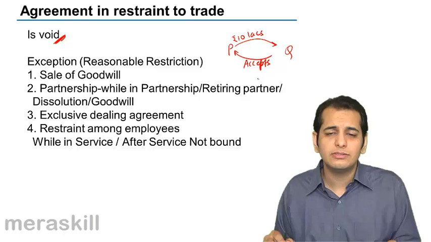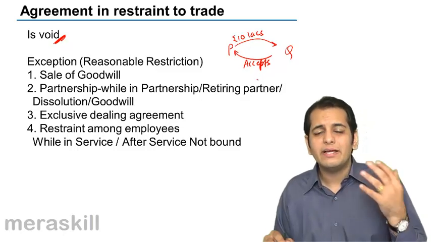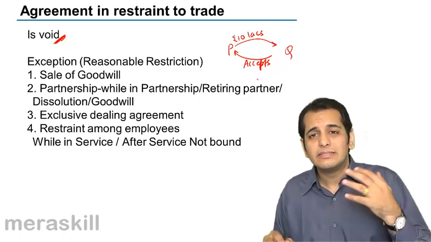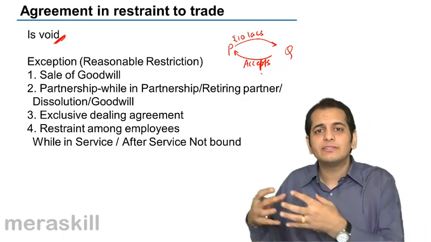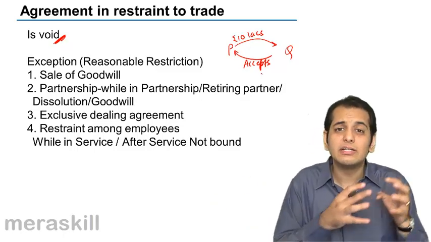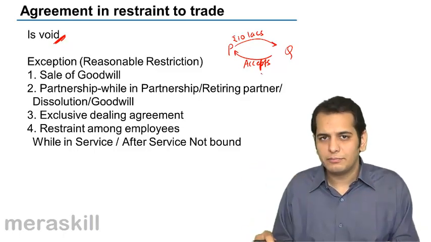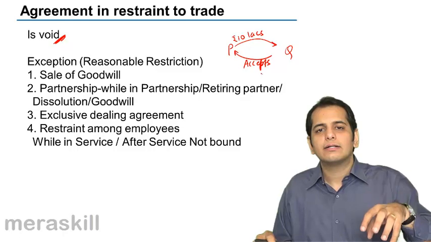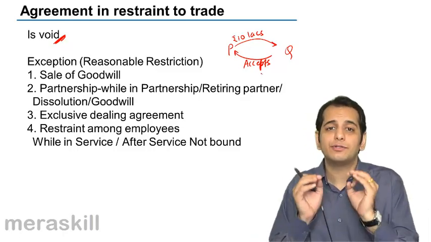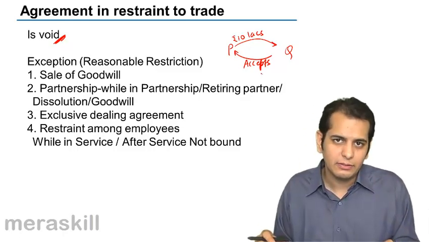Exclusive dealing agreements are normally entered into with single sellers. The company appoints a single distributor, a single seller. He is the exclusive dealer of the company. So we say that he has the mandate to sell the products of the company.